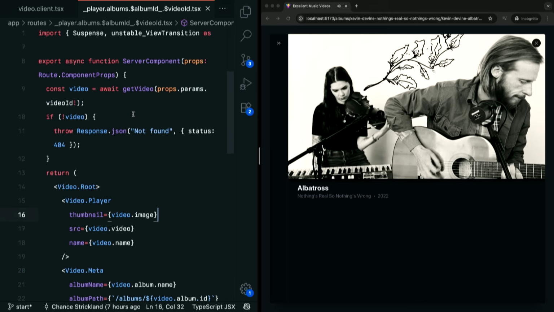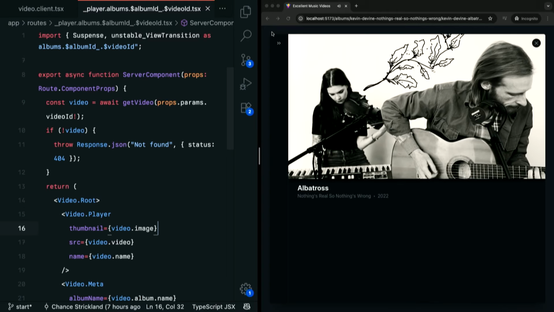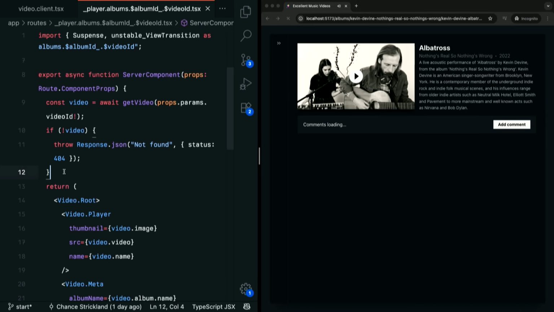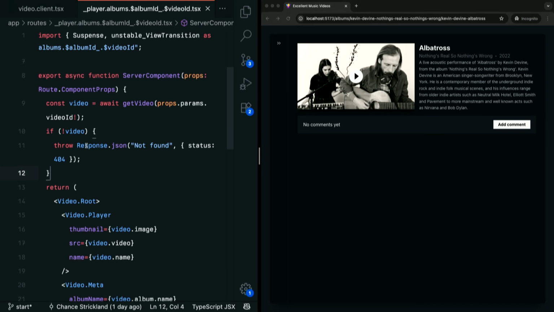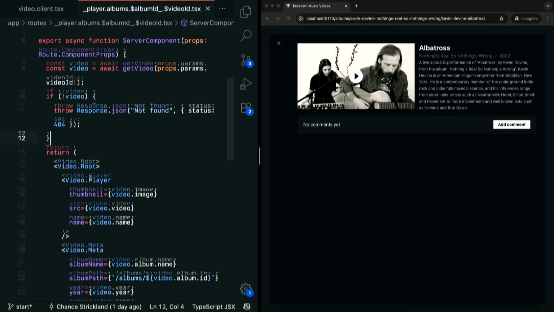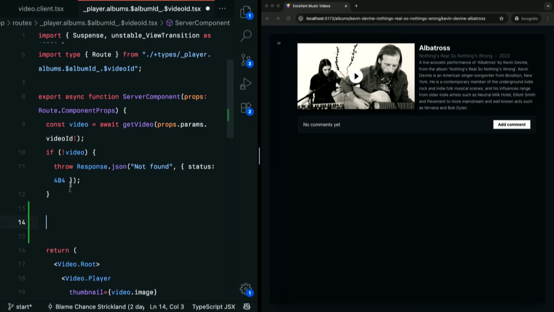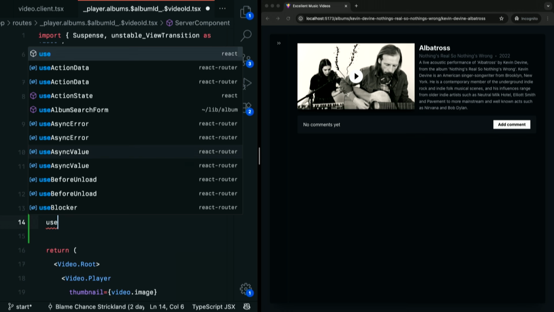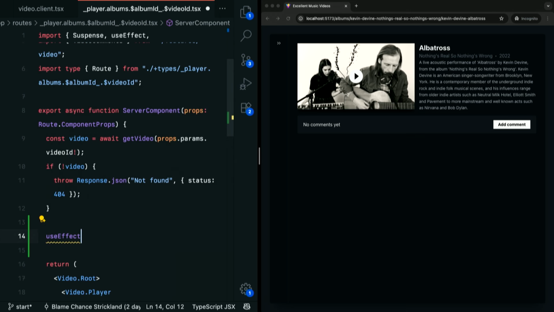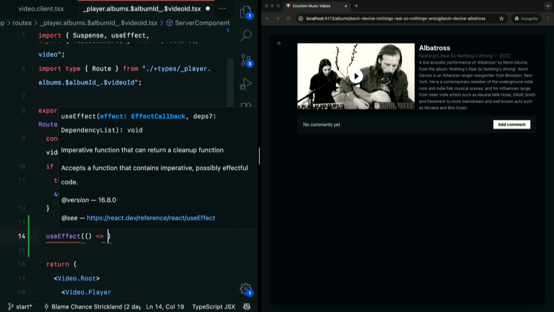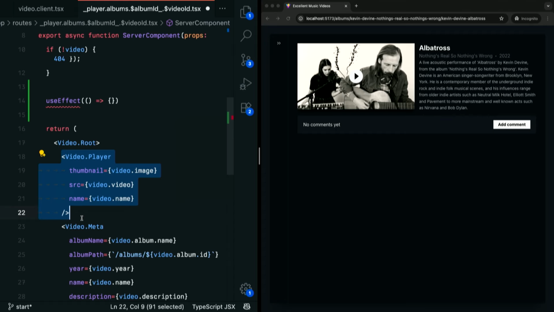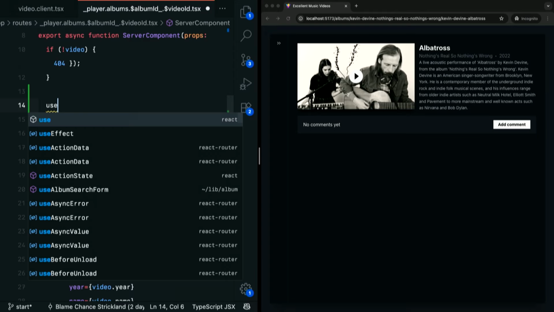So one thing we might do, we heard a little bit about view transitions, and they're really cool. And we know, of course, implementing them from scratch with just plain old vanilla JS is going to be a bit of an annoyance. So first of all, if I go into my server component and I need to wire up this client behavior, I'm probably going to pull in a useEffect here because this is where the video is being rendered, right? So here's our player. And if we want to transition it, we need to pass a ref and go in here and set this up. So we would maybe have like useRef.